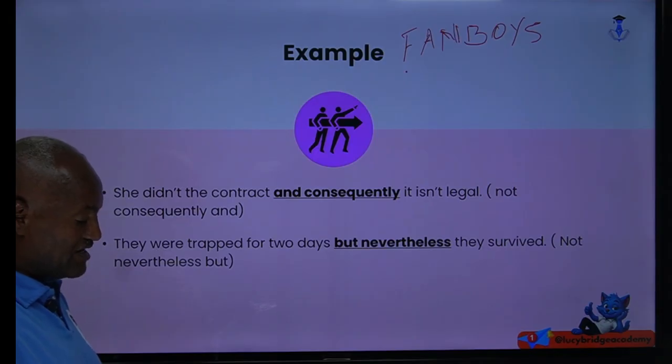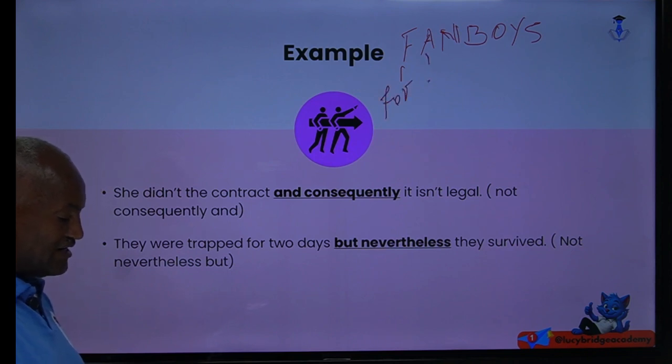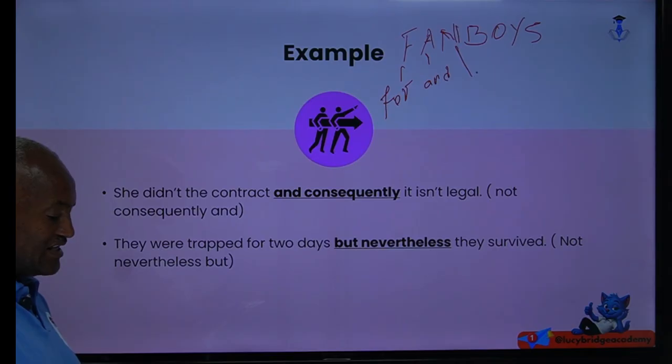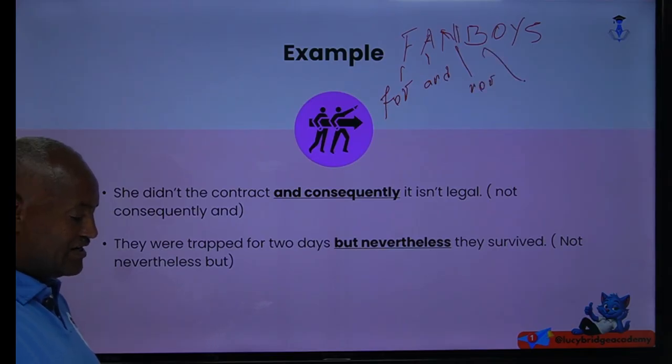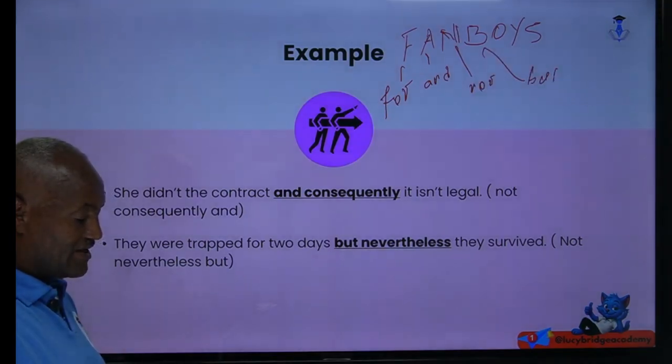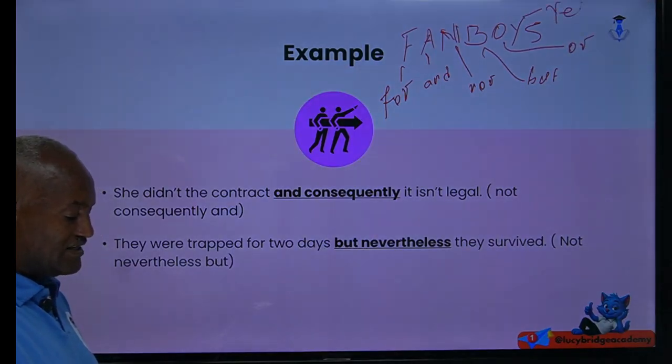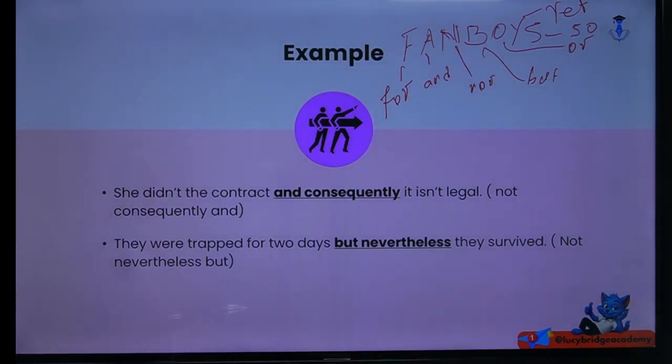Easily you can put it in your mind like this: F stands for for, A stands for and, N stands for nor, B stands for but, O stands for or, Y stands for yet, and S stands for so. Therefore, this is a coordinating conjunction.